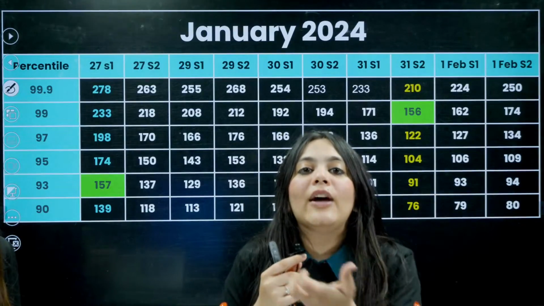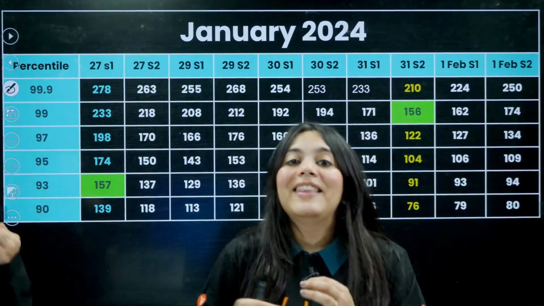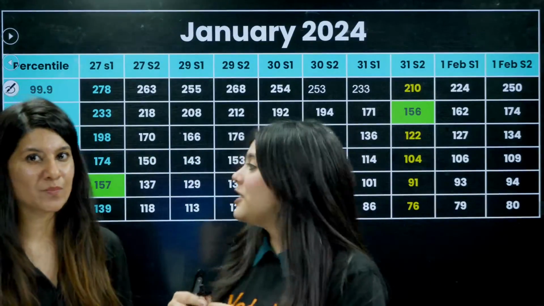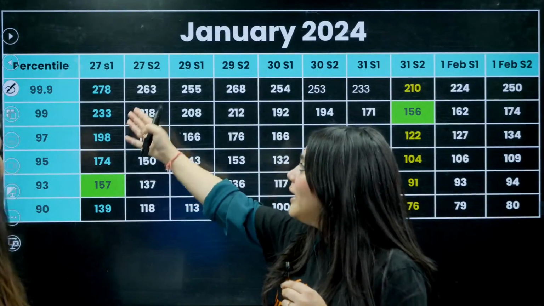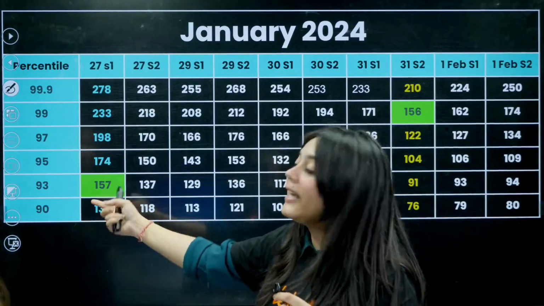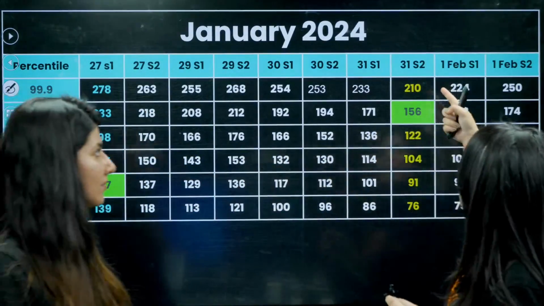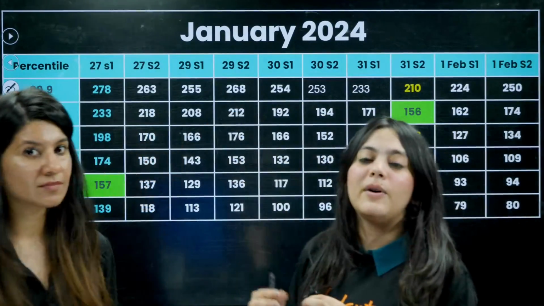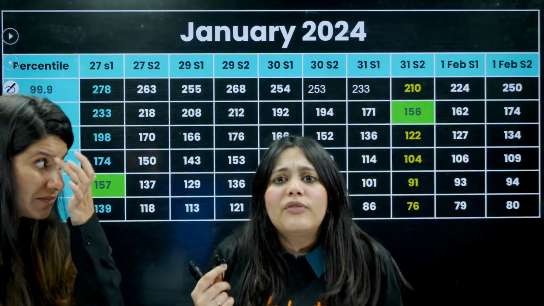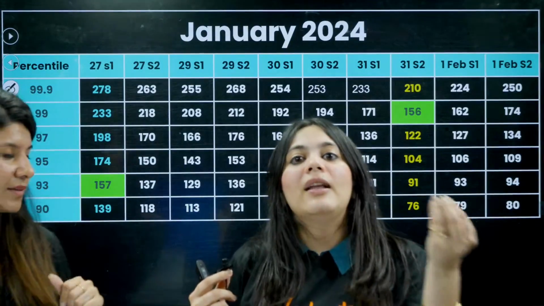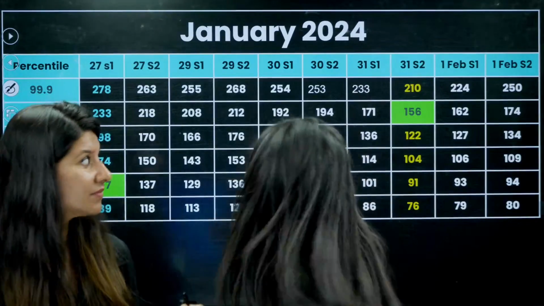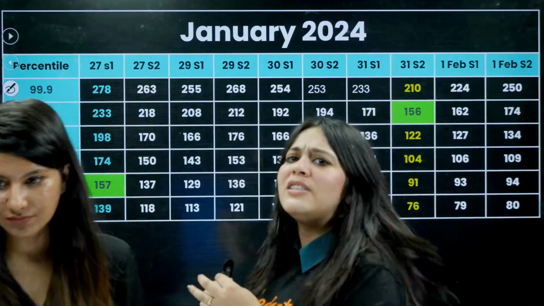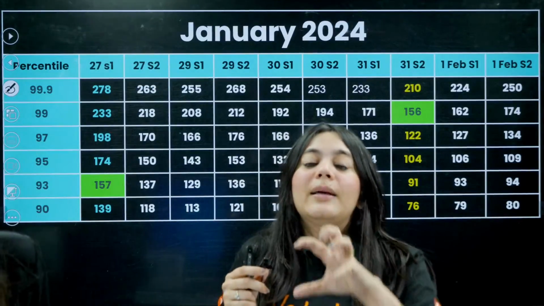And if the difficulty of the examination remains the same, then the variation in the marks that you are seeing right now should not be that much, because at 157 marks on the 27th you're getting a 93 percentile, and on the 31st, on a similar 156 marks, you're getting a 99 percentile. Why is there so much difference? If the difficulty of the paper was the same and the number of candidates was the same, then the percentile should also be the same, right?